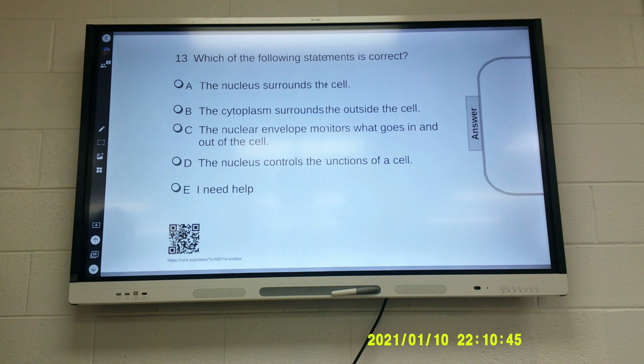Which of the following statements is incorrect? The nucleus surrounds the cell. The cytoplasm surrounds the outside of the cell. The nuclear envelope monitors what goes in and out of the cell. The nucleus controls the functions of the cell. What do you think? D. D is correct.